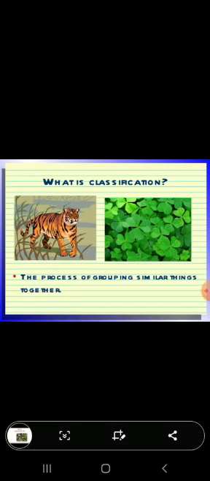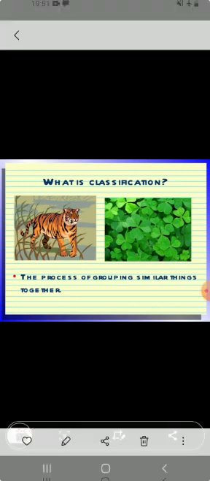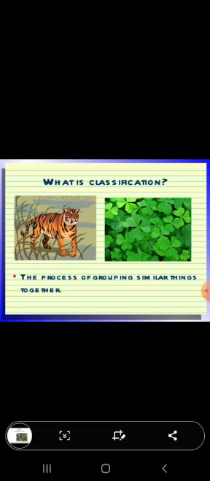As the name of the unit is classification, the question arises: what is meant by classification? Classification is the process of grouping similar things together, or we can say that grouping of living organisms on the basis of similarities and differences is known as classification. We have a large number of living things, whether plant or animal, on this planet.